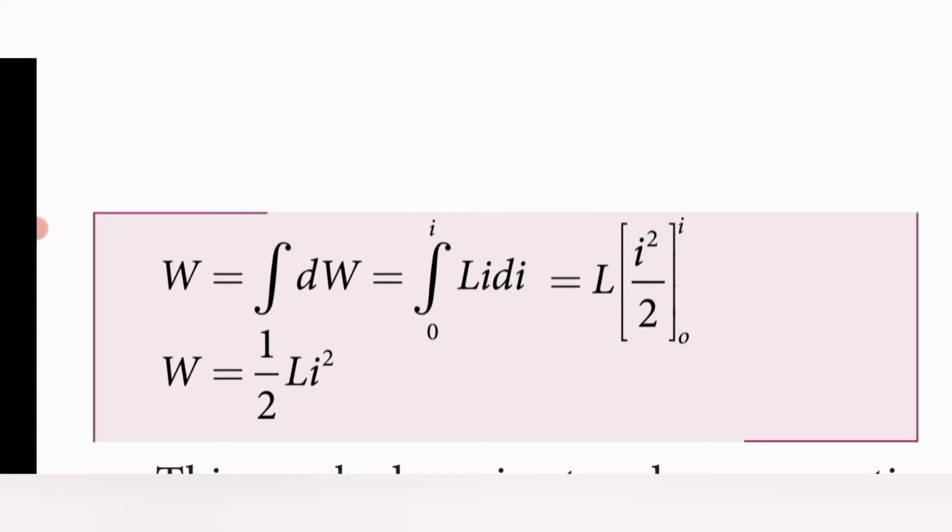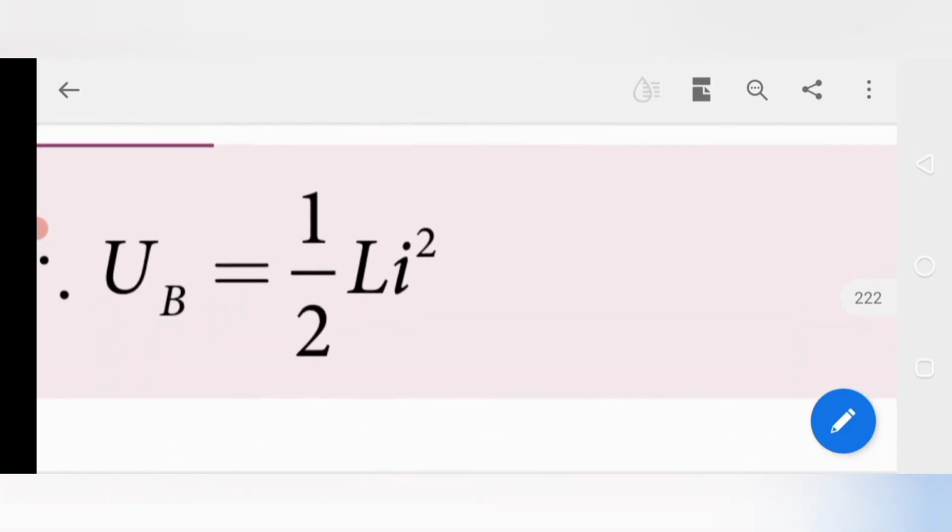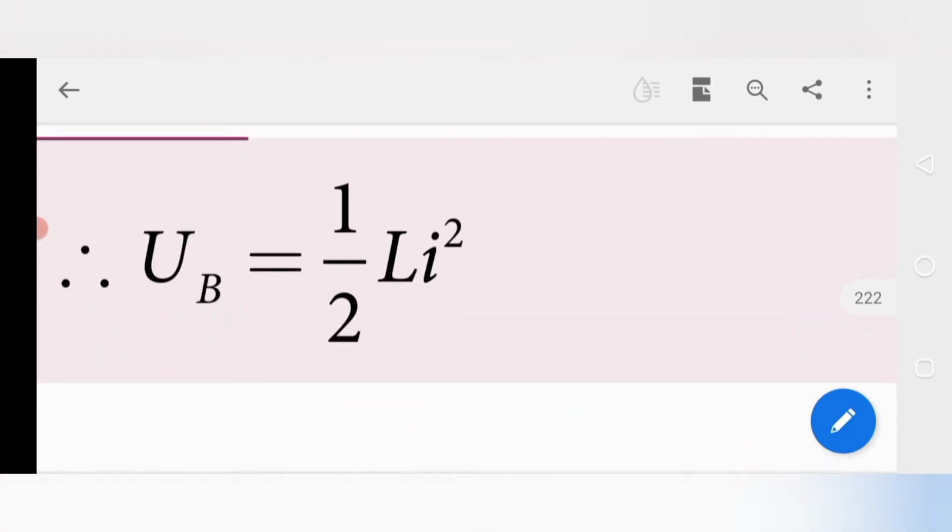So next we have to find out the value of this work done, which is stored as magnetic potential energy. So this is considered as magnetic potential energy, also denoted by epsilon. This U is considered as epsilon, but generally we refer to it as the U value only. So the actual symbol of this constant is epsilon. We have to pronounce that not as 'a epsilon' but 'epsilon', U-P-S-I-L-O-N. That is the pronunciation of this U value.